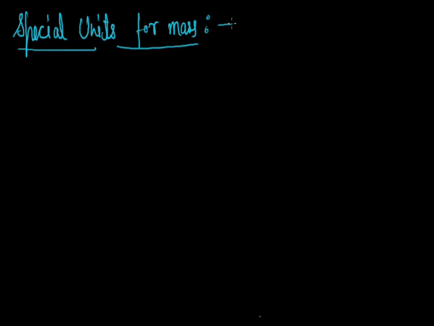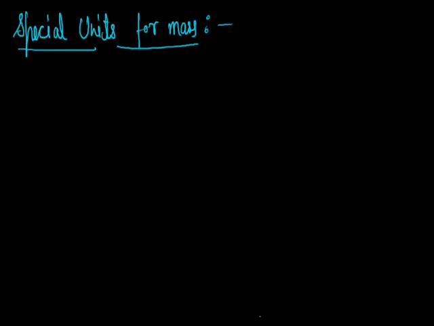for mass. As we have discussed, the SI unit for mass is kilogram and the CGS unit for mass is gram. But there are some other units for mass also, for example, milligram, quintal, AMU, and ton. Then we will discuss in this topic how these special units, the other units, are related to the kilogram, the SI unit.